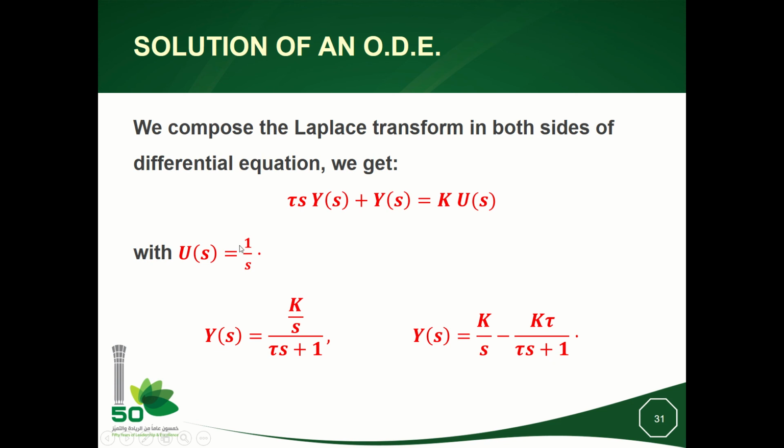Us is equal to 1 over s because we have considered a step of amplitude 1. And then I can solve here with respect to y. When I substitute us by 1 over s, I will get this function in s. So this function in s can be split into two terms like this.